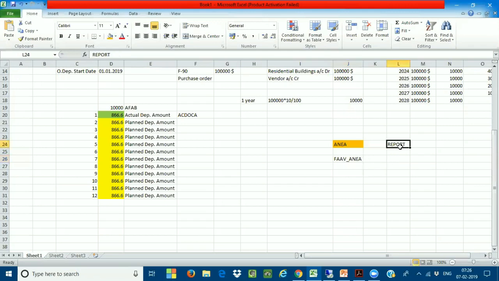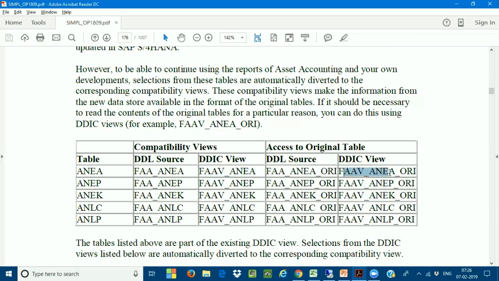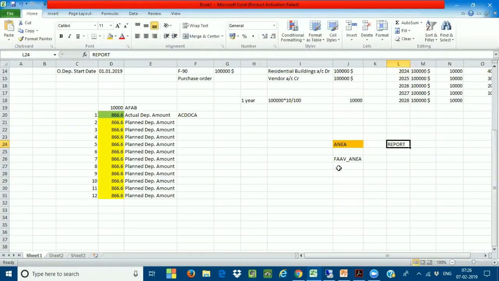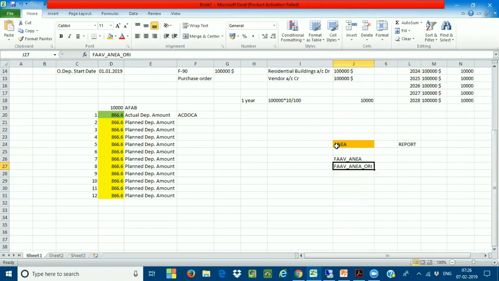Some fields are not being fetched for the report purpose. Now I want to modify this program and add the original table, because whatever fields are not fetched, I want to bring the data from the original table. You can read the data from this original table through FAAB_ANEA_ORI, apart from the fields which are not available in the view table, from today onwards.